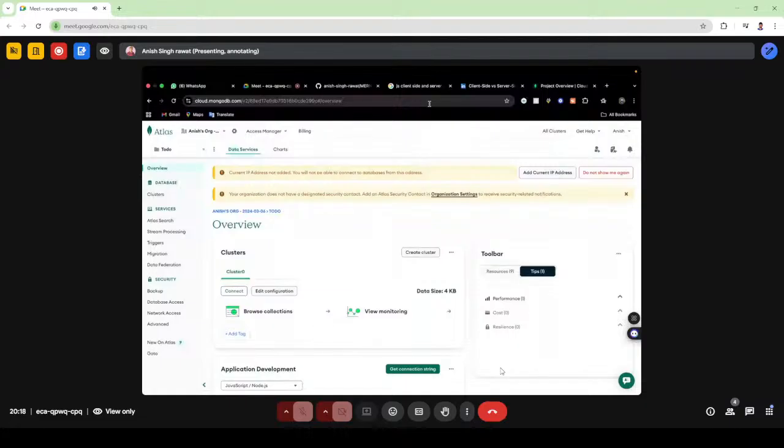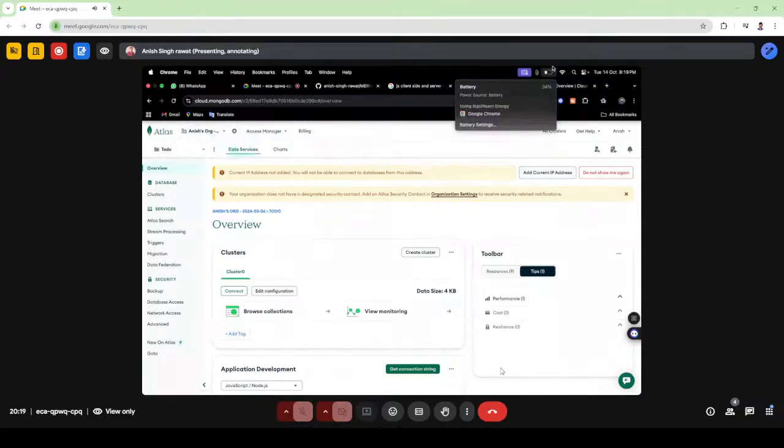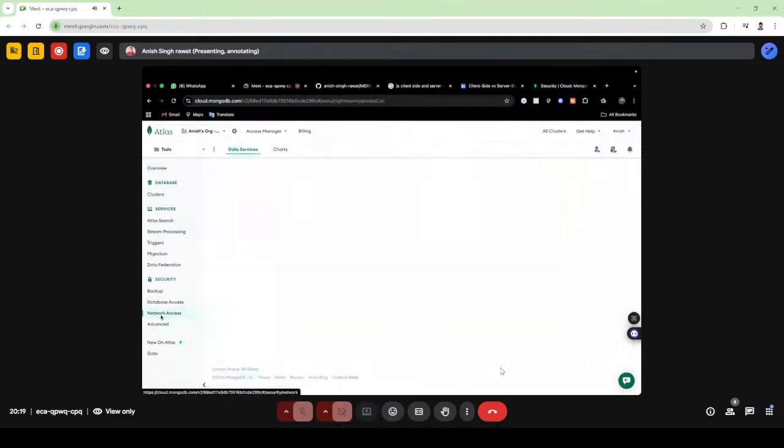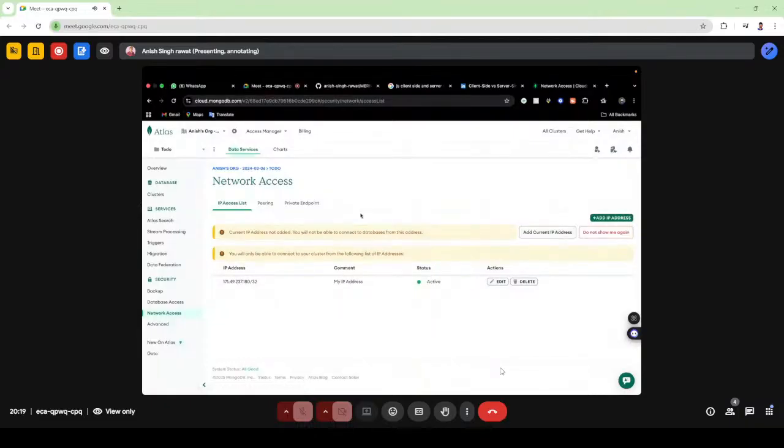Guys, day before yesterday, we created our database in MongoDB. As I showed you, you can create your clusters and your database with MongoDB. Now, if you want to access this database, there are two methods. By default, your browser IP or your Wi-Fi IP address is added here in network access.